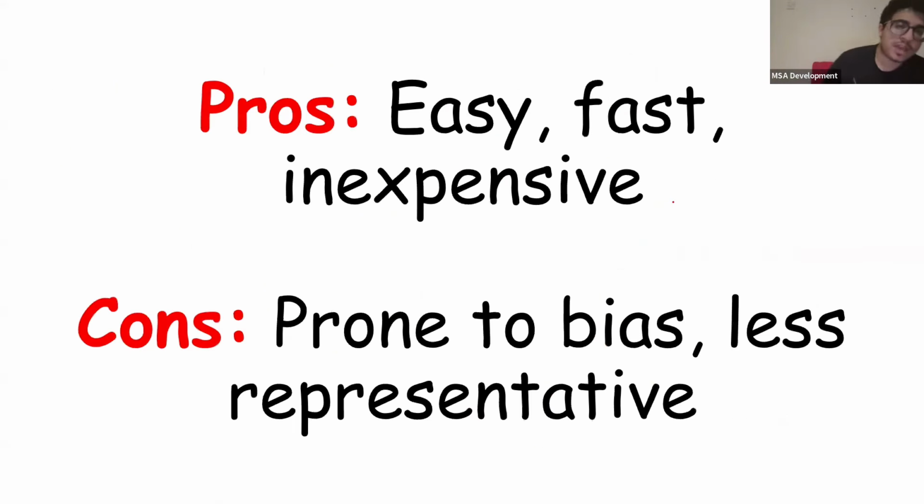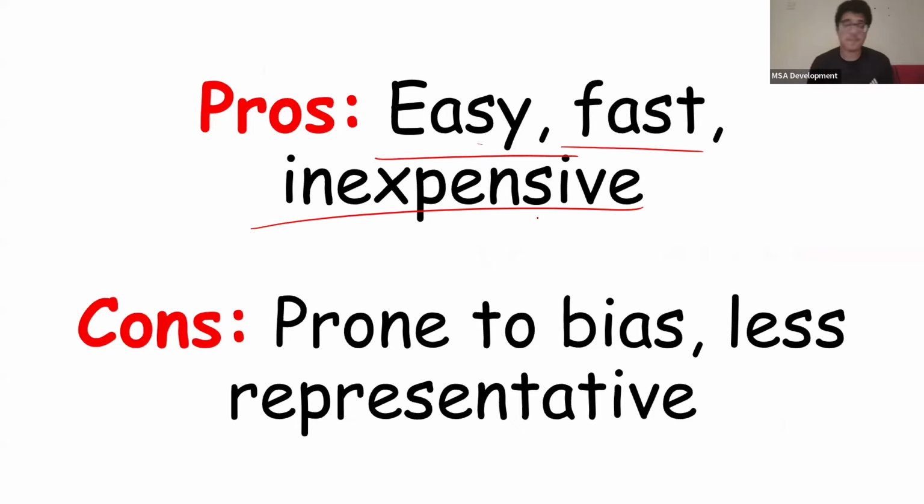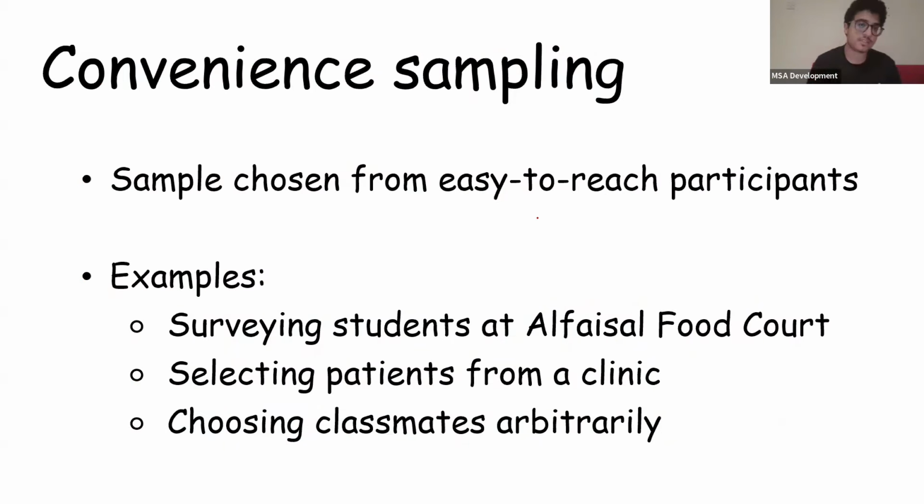Now, for non-random methods, first off, there are pros. Non-random methods are easy, fast, inexpensive, and can be done quickly. But the issue with them is that they're prone to bias and they're less representative. They're not representative of the population usually. They're very prone to bias based on how you do them. It's not usually recommended. Proper studies are always randomized. But for us to know, convenience sampling.